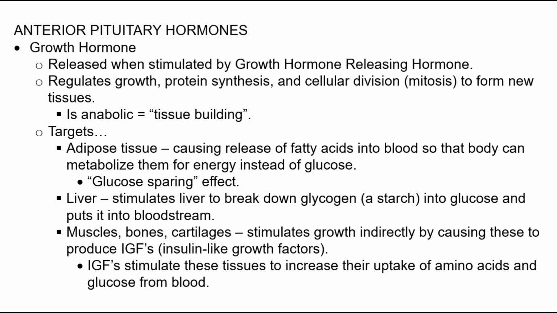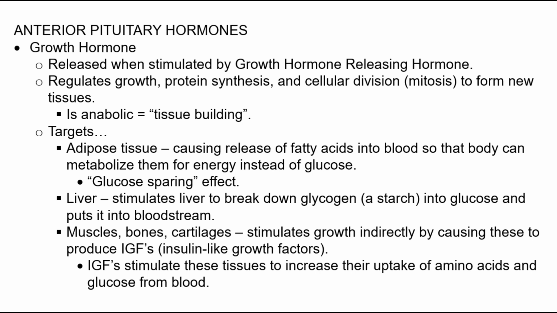The anterior pituitary consists of gland tissue that produces and secretes 6 major hormones. One of those hormones is growth hormone. It is released from the anterior pituitary when the anterior pituitary is stimulated by growth hormone releasing hormone from the hypothalamus. As its name implies, growth hormone regulates growth, protein synthesis, and mitosis, which is cell division, so that the body can build new tissues. It is an anabolic hormone, which means that it is a tissue-building hormone.